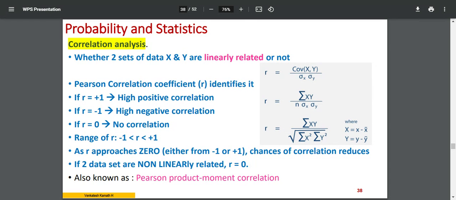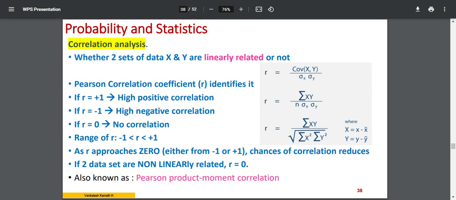If you get R equal to plus 1, the two variables x and y are highly positively correlated. If you get minus 1, then it is highly negative correlation. In other words, inverse. Forward and inverse relation. X directly proportional to y, x inversely proportional to y. That's the way it is.